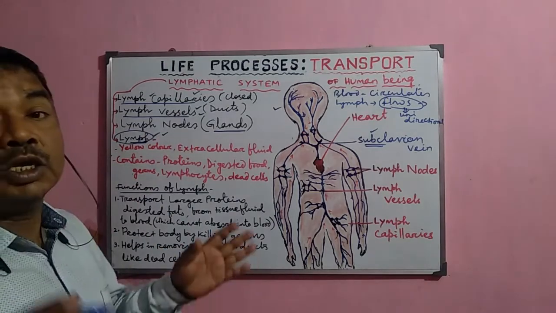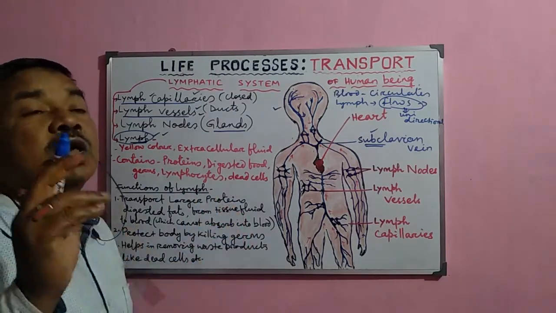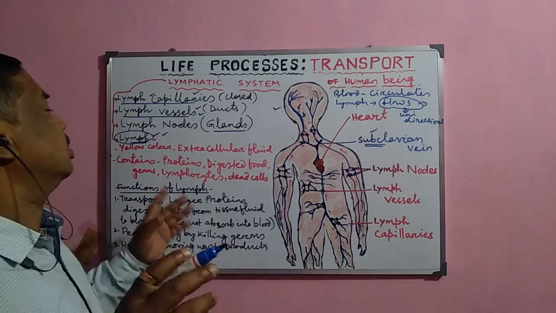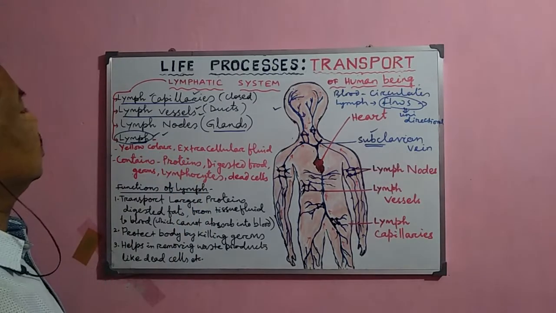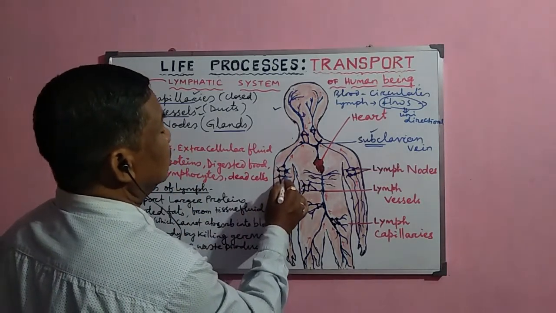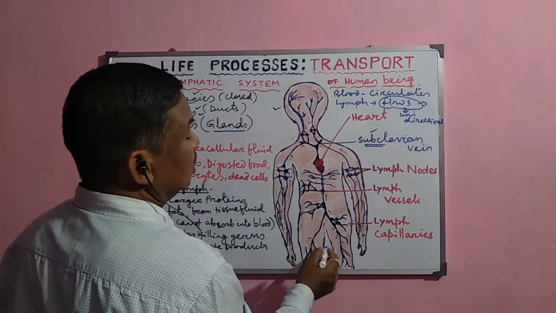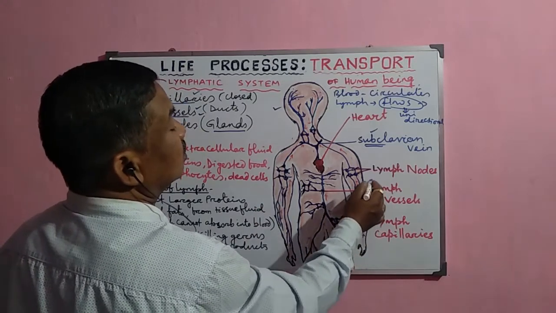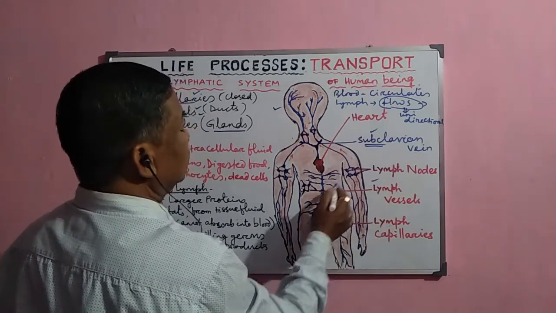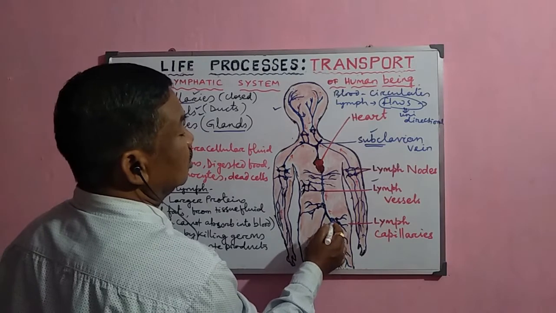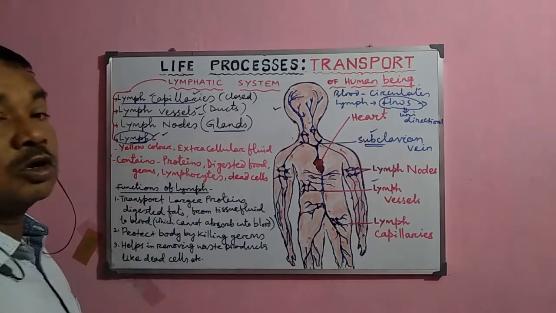Lymph is a fluid similar to the blood, but it does not contain the important blood cells like RBC, other WBC or platelets, but only one WBC, that is the lymphocyte, is present in the lymph. Look at here, these are the lymph glands, which are present in different parts of the body, and the lymph capillaries join together to form the larger lymph vessels. These are the lymph nodes, and they secrete the fluid that is called lymph.